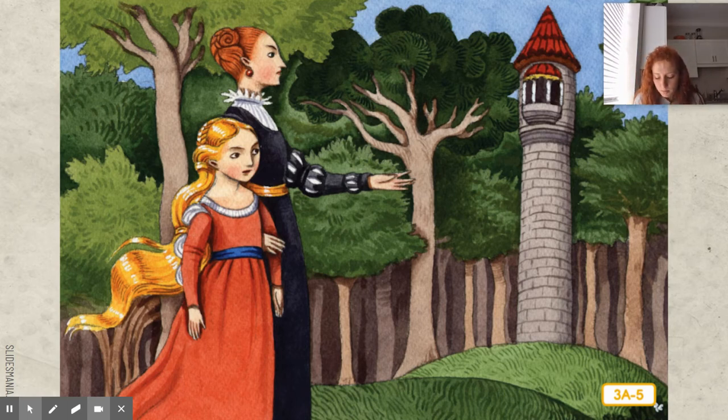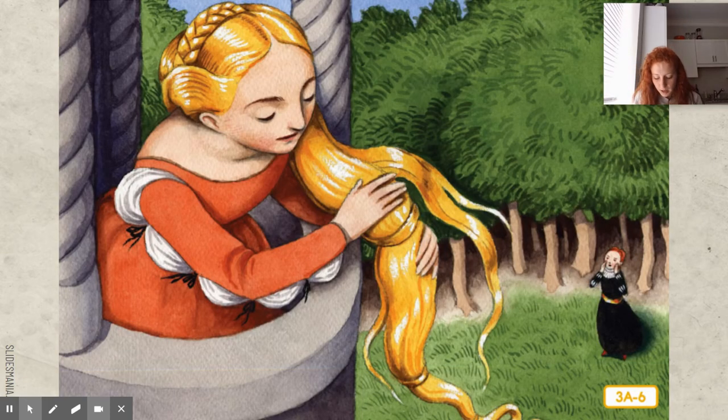When the witch wanted to be let into the tower, she would cry down from the ground, "Rapunzel, Rapunzel, let down your hair." Rapunzel had beautiful long hair that shone like gold. When she heard the voice of the witch, she would open the window and let her hair fall down, down, down to the ground far below. Then the witch would hold on to the hair, and climb up to the tower window.